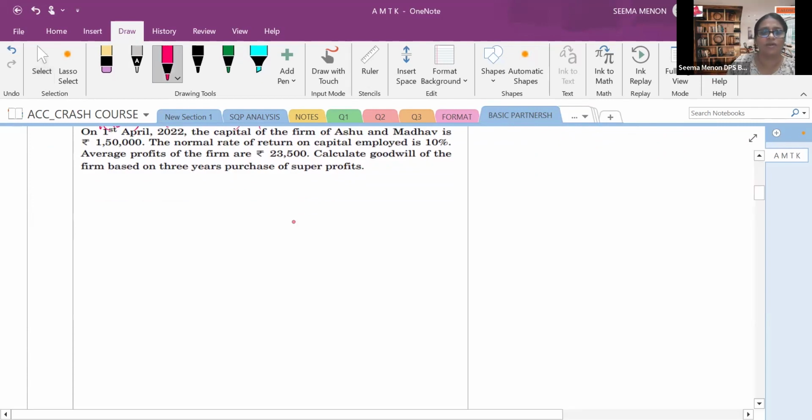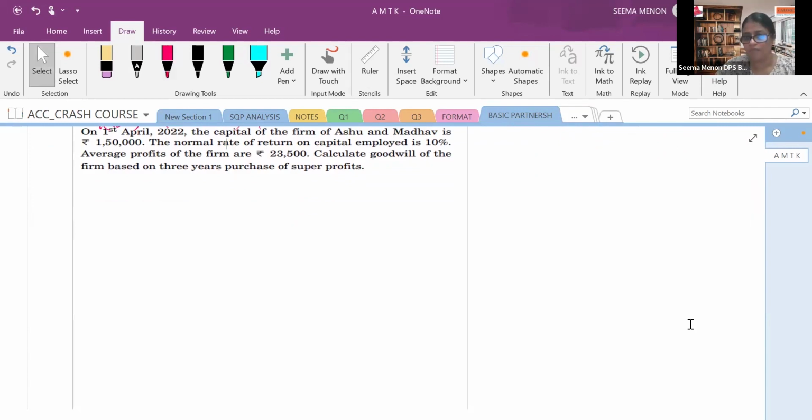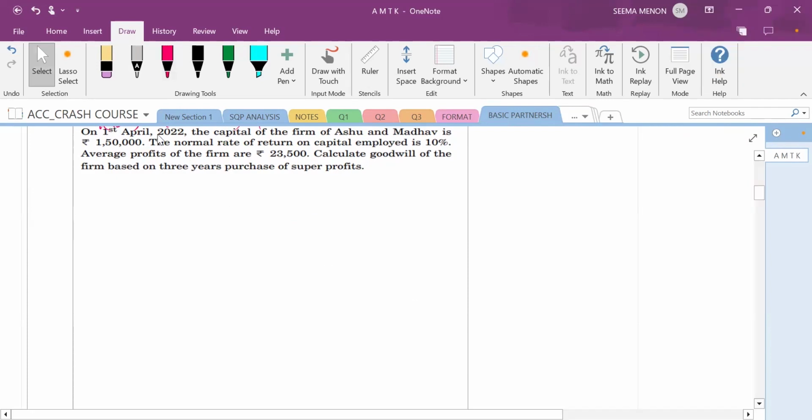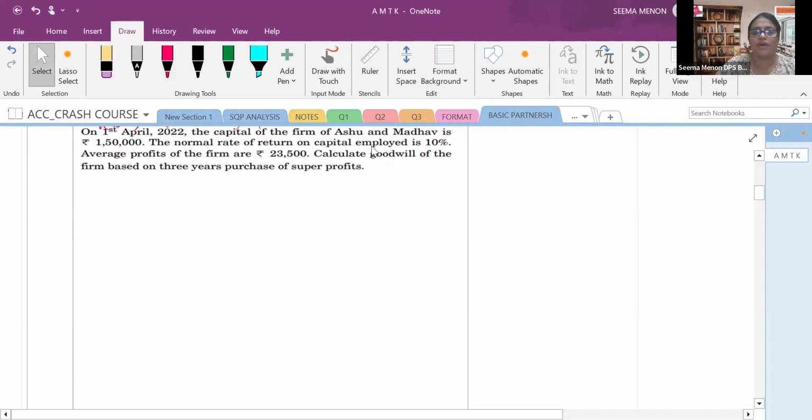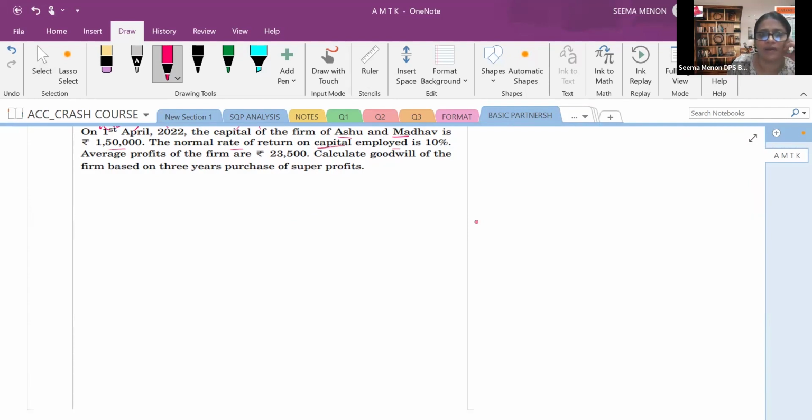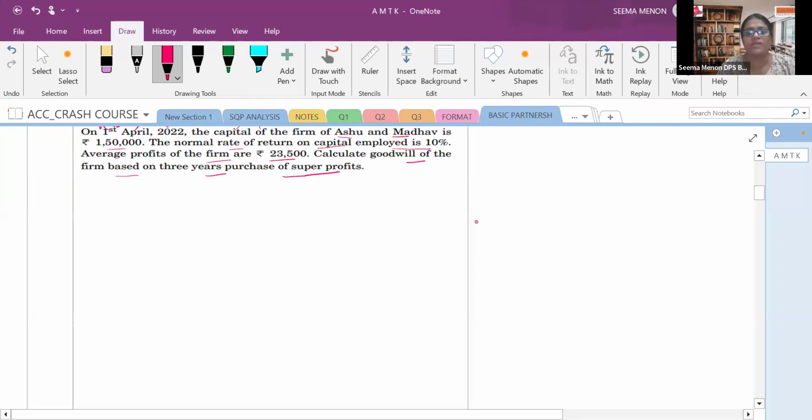Neha, can you see the screen? Yes, ma'am, I can. On 1st April 2022, the capital of the firm of Ashu and Madhav is rupees 1,50,000. The normal rate of return on capital employed is 10%. Average profit of the firm is 23,500. Calculate goodwill of the firm based on 3 years purchase of super profit.